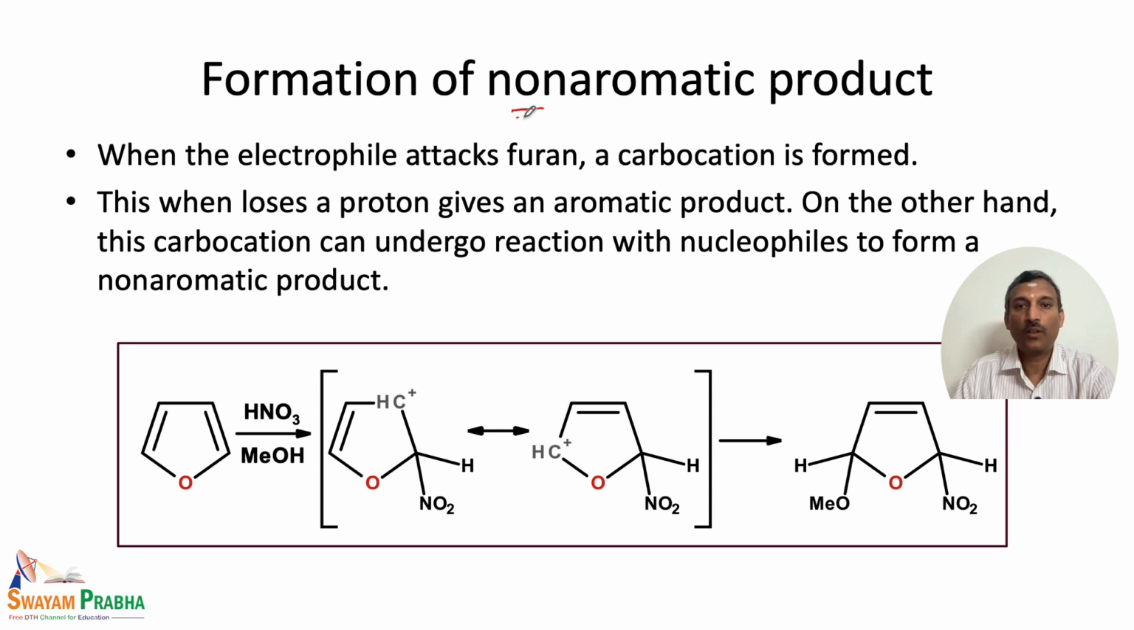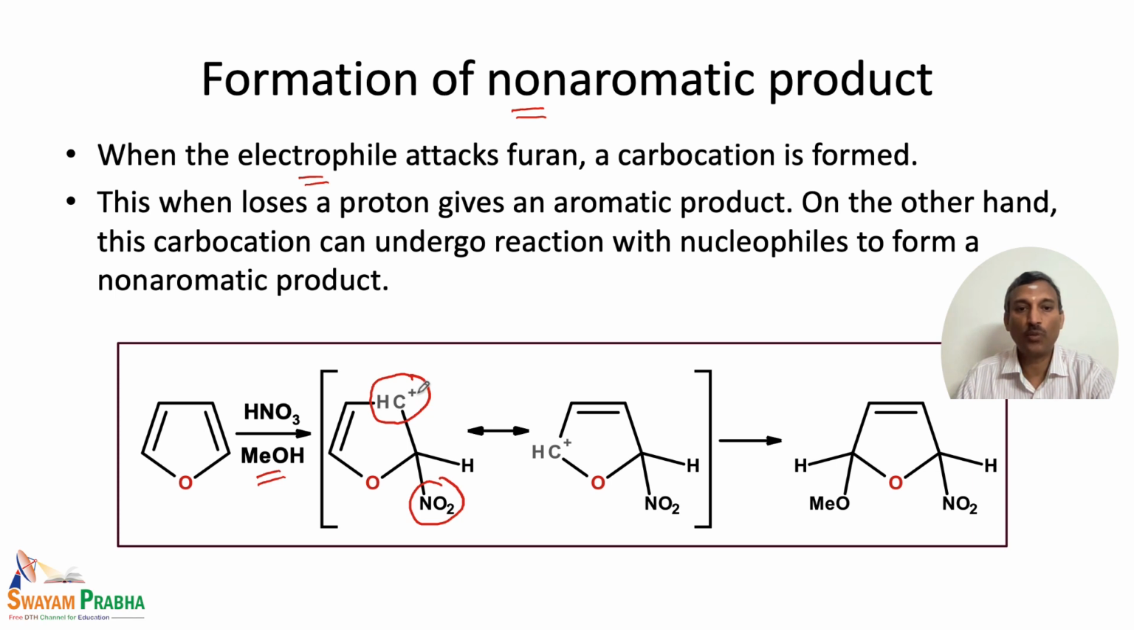One more important thing is, like we have seen in the case of Diels-Alder reaction, we are getting a non-aromatic product, but other than Diels-Alder reaction, even some of the electrophilic reactions of furan can give non-aromatic products. Say, for example, when we talk about the nitration reaction in the presence of methanol, there are two possibilities. We get a carbocation that is formed when the electrophile, the nitronium ion, attacks the double bond. So we end up with a carbocation.